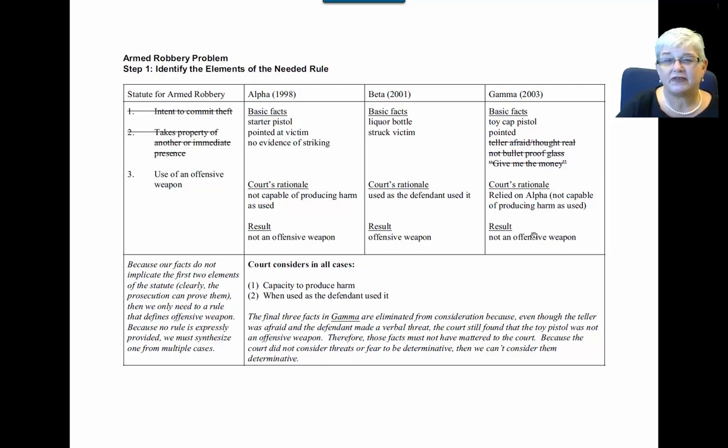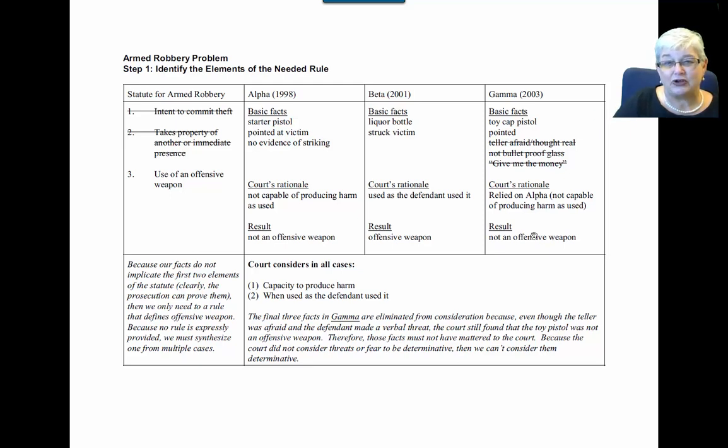The court ultimately found that this was not an offensive weapon, and they said, we're relying on the rationale in Alpha. Well, the rationale in Alpha was that it's not capable of producing harm as used. So because this was not capable of producing harm as it was used, pointed, then it's not an offensive weapon.